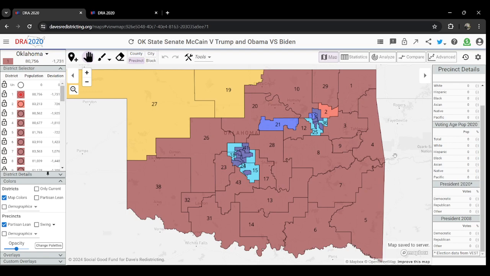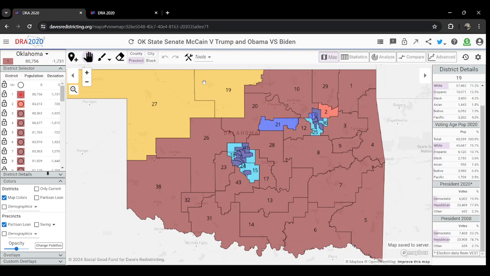So the next category we have is these orange districts here, gold orange if you will, up here in northwest Oklahoma, just two of them. These are areas where turnout decreased with both the Democrats and the Republicans, but the Democrats decreased more.